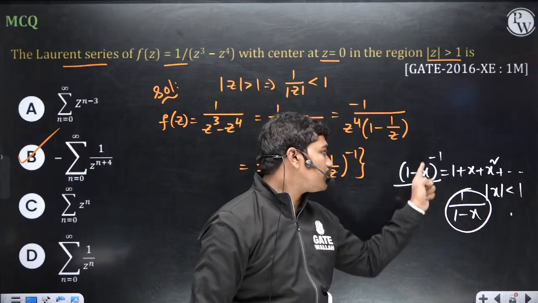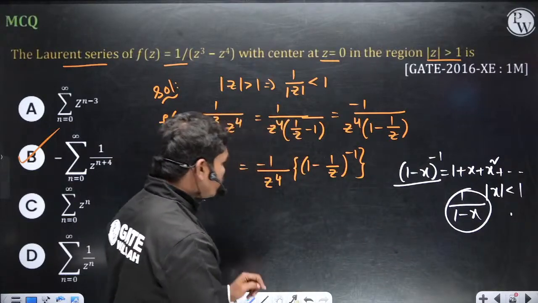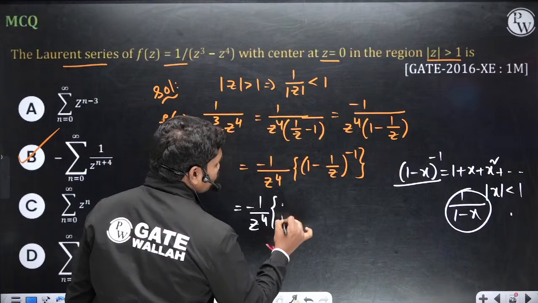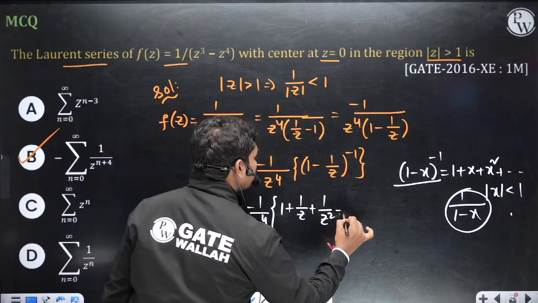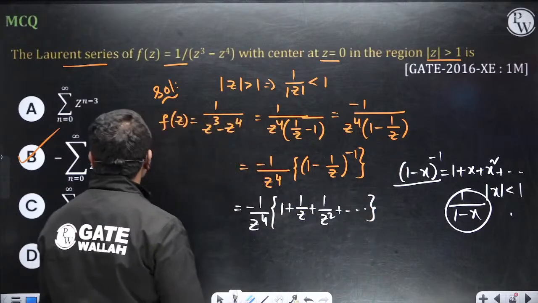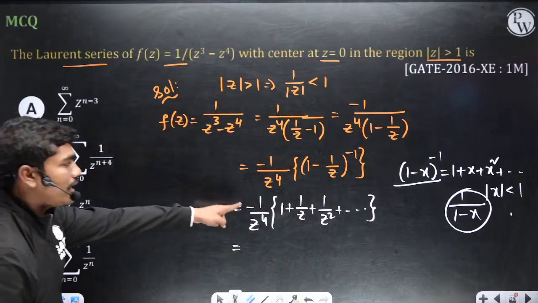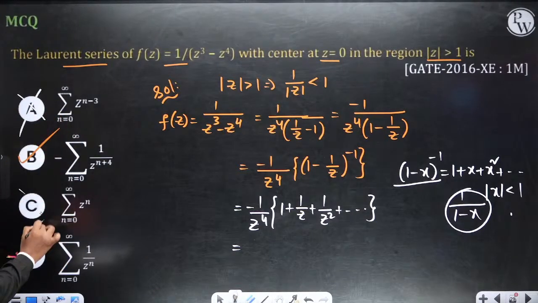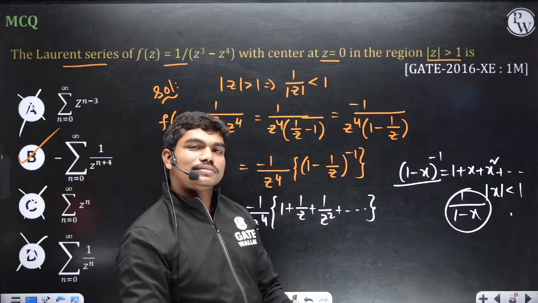So minus 1 by z power 4 into 1 plus 1 by z plus 1 by z square and so on. First of all, every term has a minus sign. In these three options there is no minus sign, so these three are wrong answers. Clear? Done.